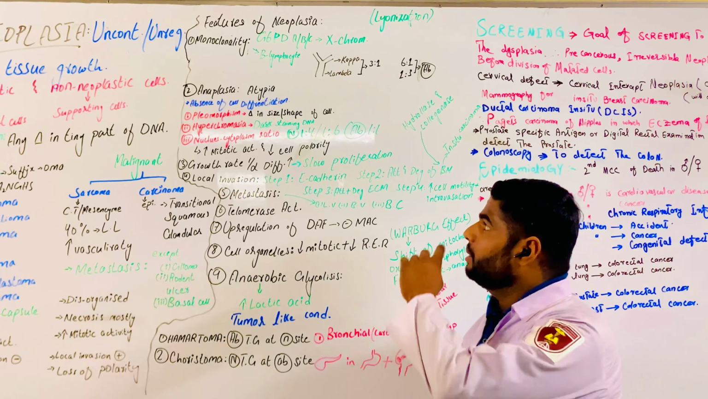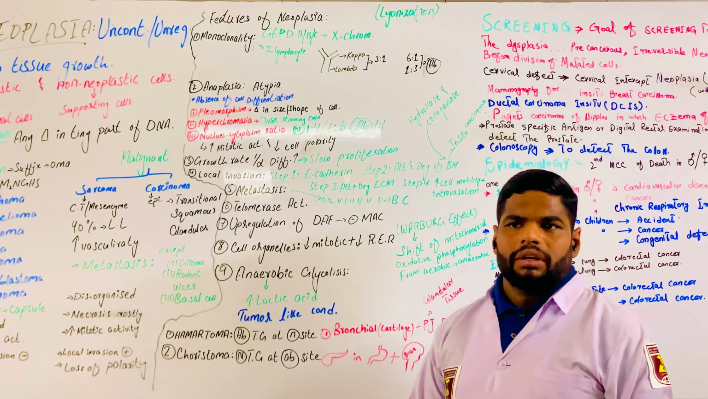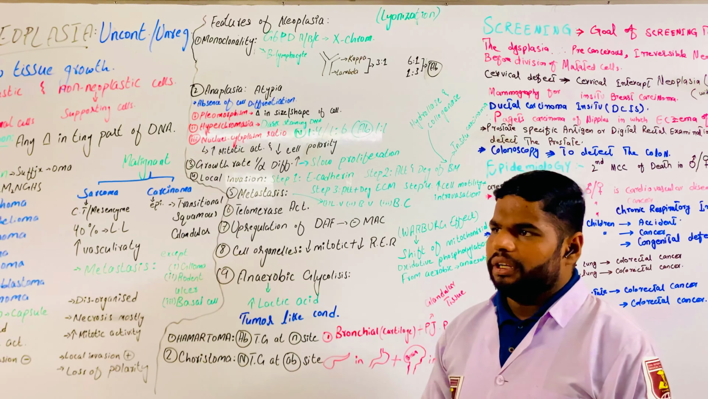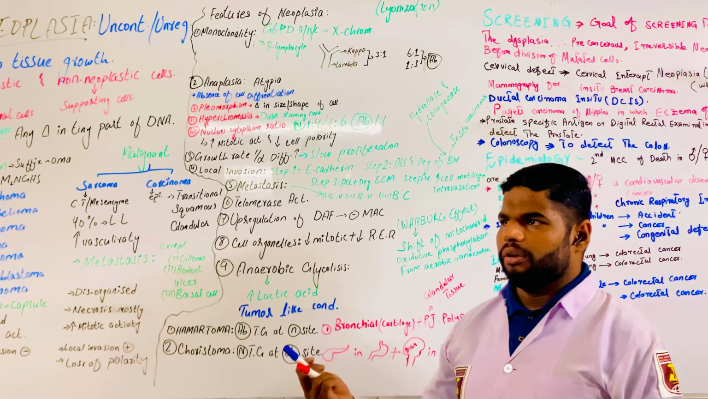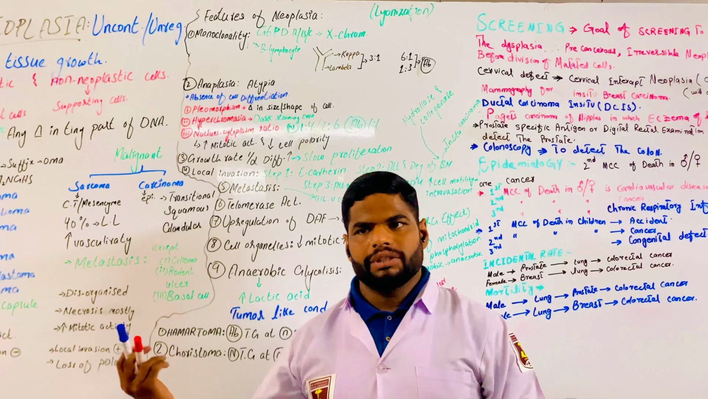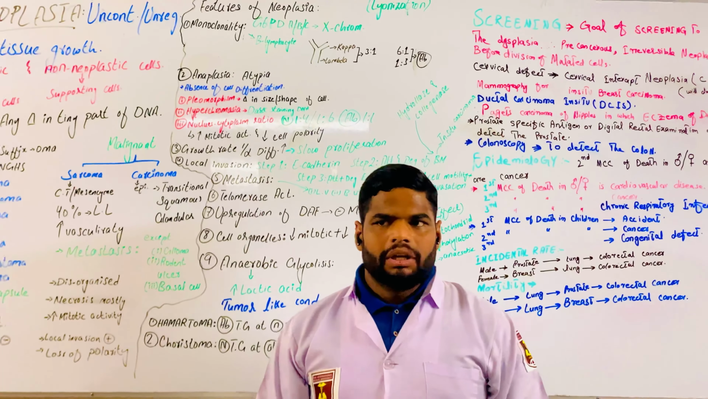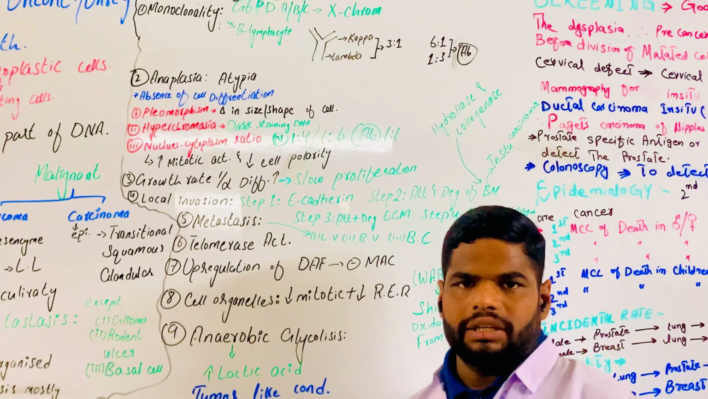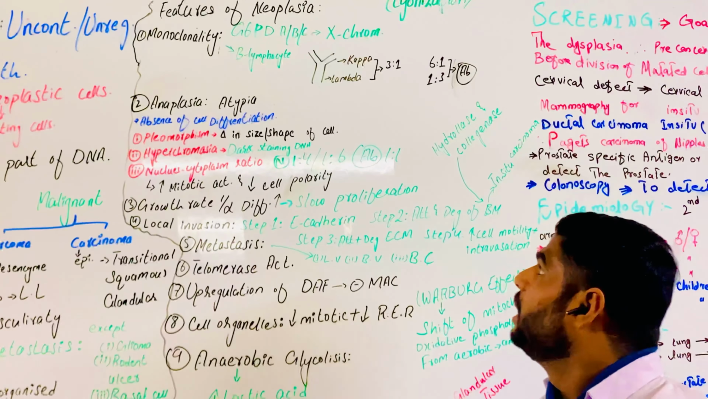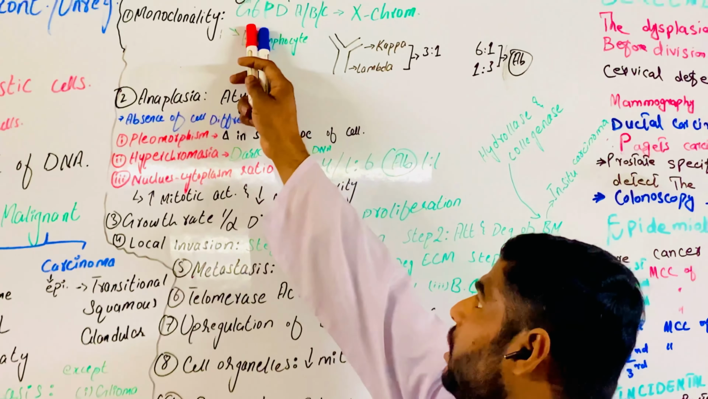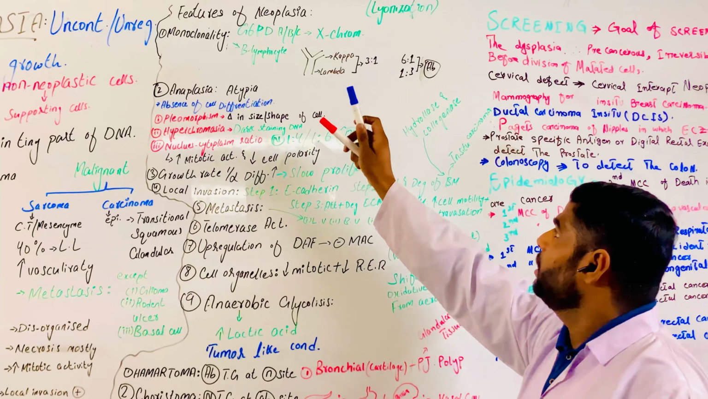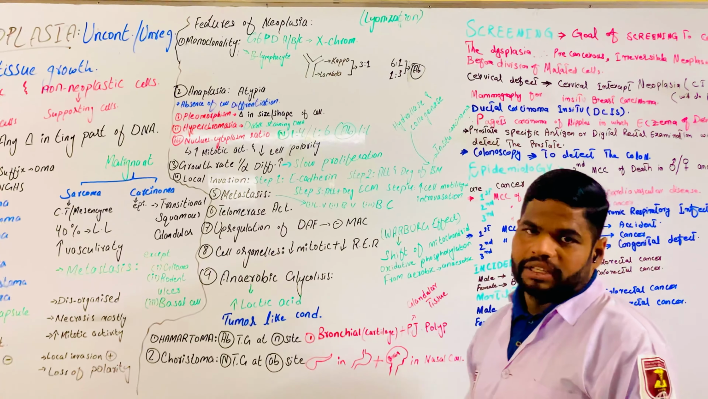So now we will discuss the features of neoplasia. Some characteristics. First of all, monoclonality. Normally, one cell from the mother and one cell from the father go to cell division. But in monoclonality, a single mother cell goes to cell division. For example, glucose-6-phosphate dehydrogenase has three isotypes, A, B, and C, on the X chromosome.